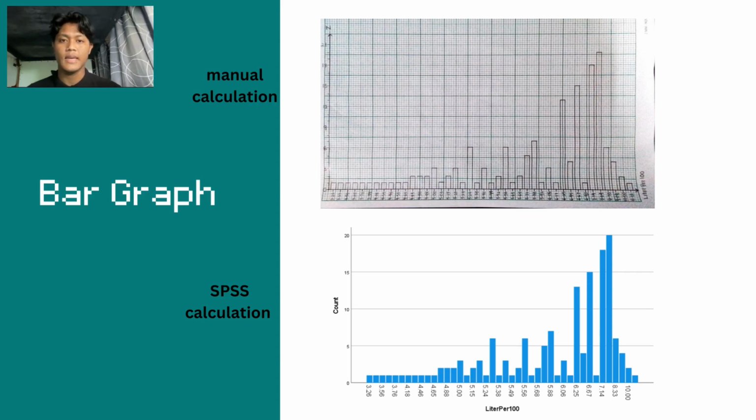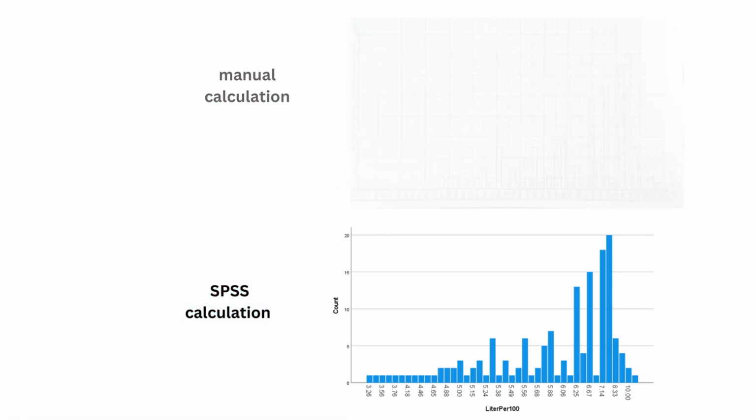From the bar chart, we can see that the lowest liter per 100 is at the rate of 1, while the highest liter per 100 is the rate of 20. Both the SPSS result and the manual result are the same.